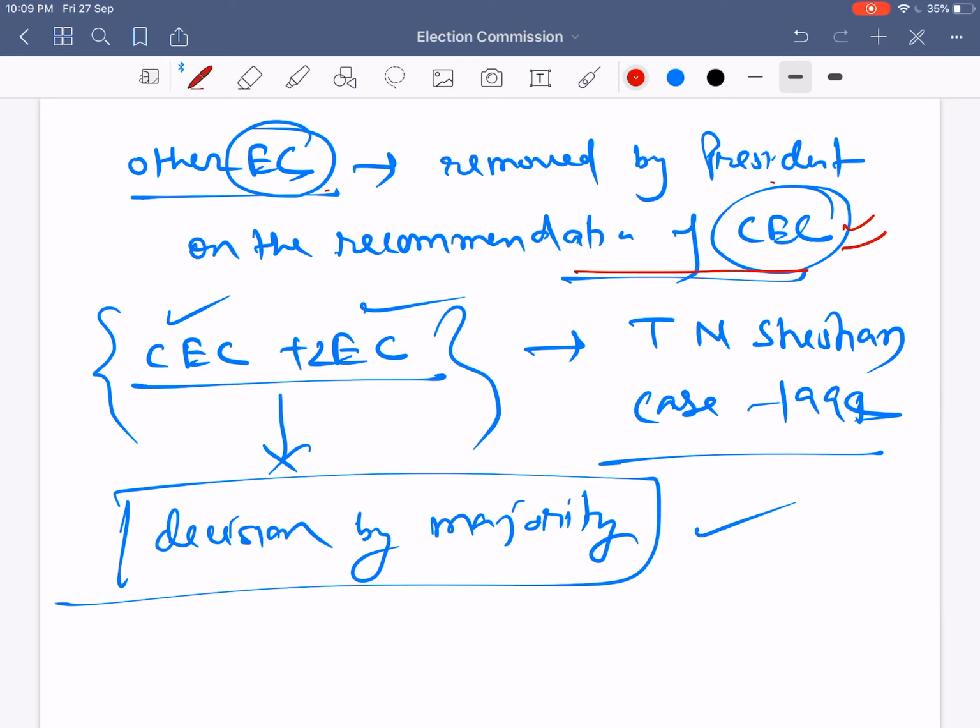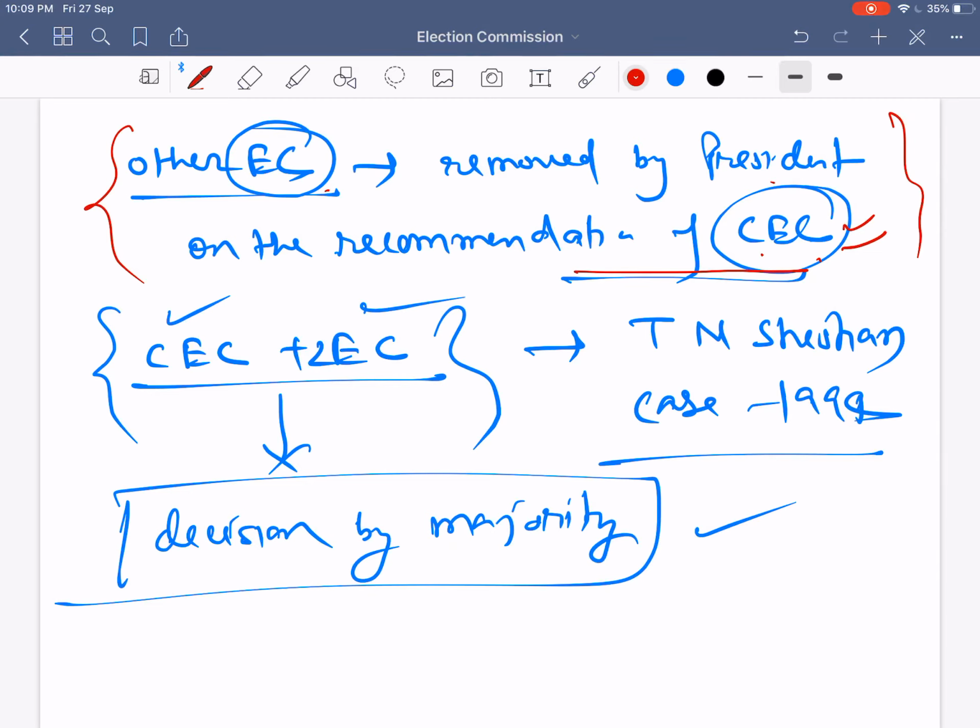That means the chief election commissioner and election commissioners do not work during the pleasure of the president, unlike the governor of a state. Correct. So why has this been given? This is given just to protect the election commissioner. So the chief election commissioner's role here is to protect or shield the election commissioner.